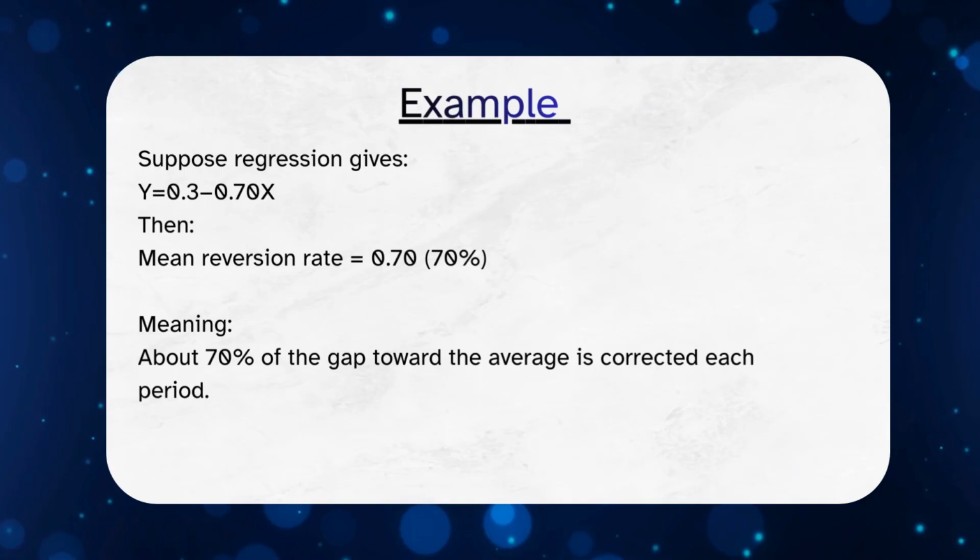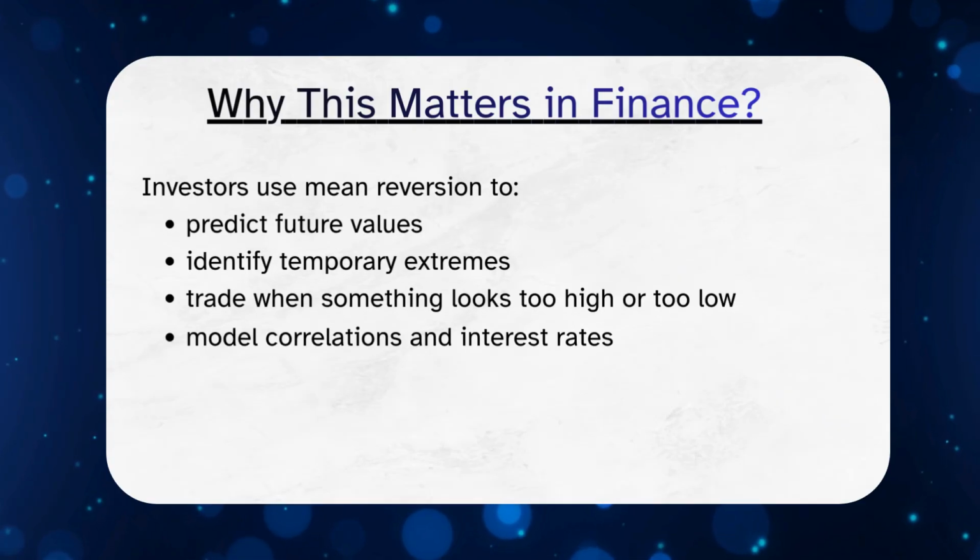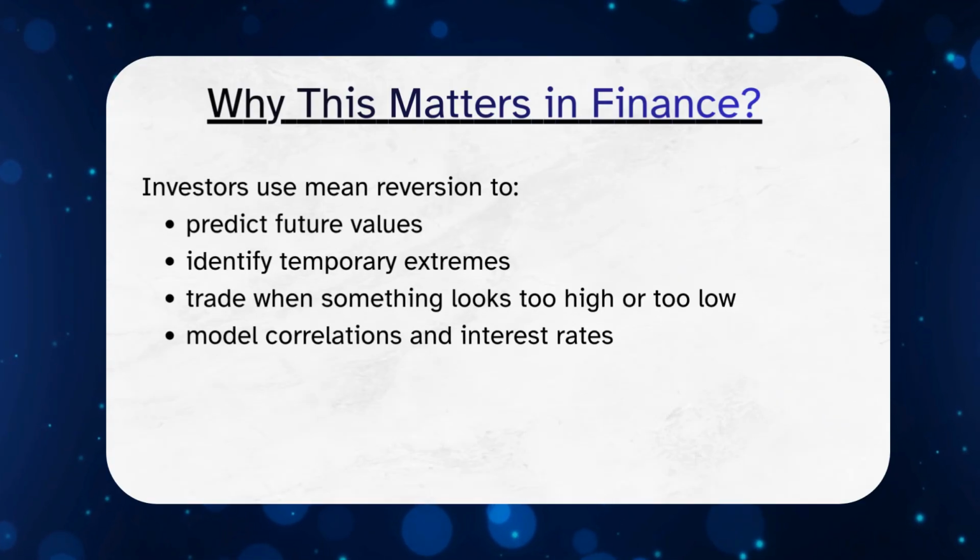This means large increases are likely to be followed by decreases, and large decreases are likely to be followed by increases. Understanding mean reversion helps analysts estimate expected future values and explains how financial variables behave over time.